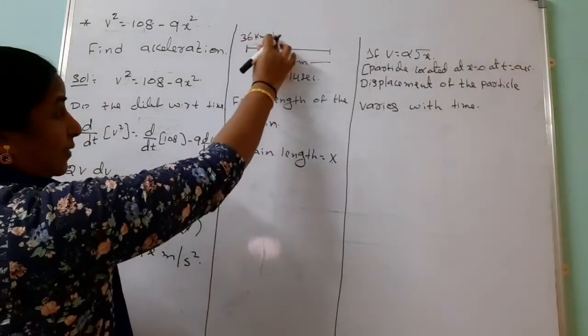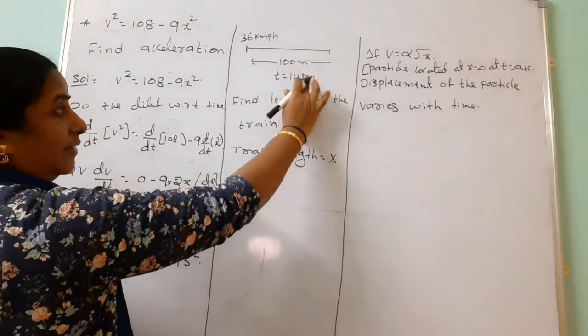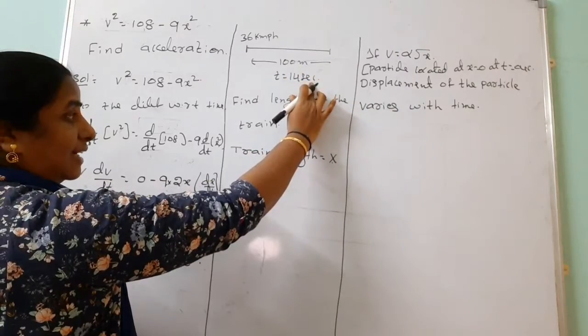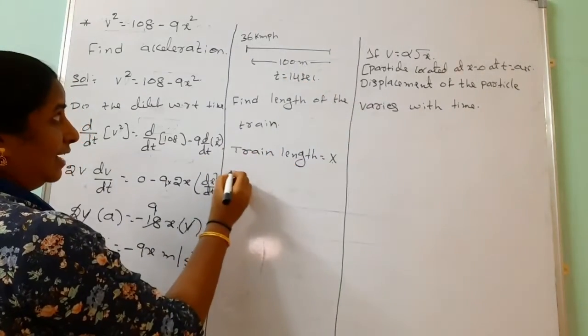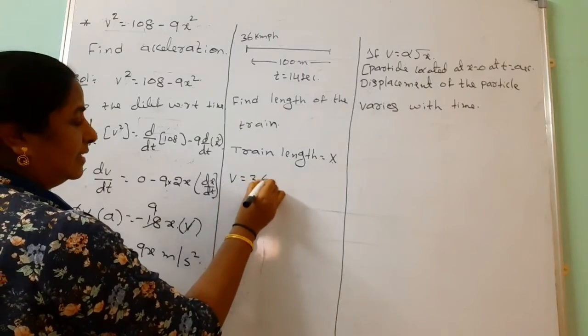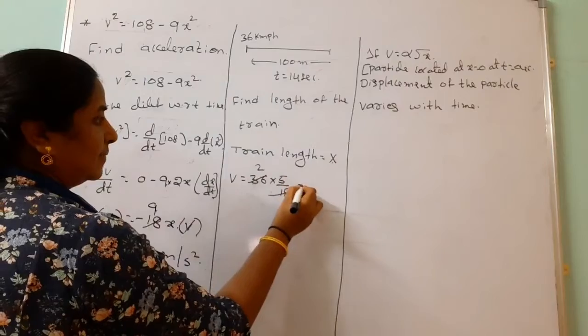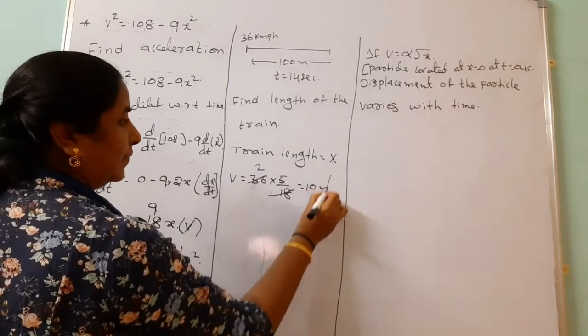And velocity they have given is 36 kmph, but the distance is in meters and time in seconds, so we must convert the velocity into meters per second. Velocity we can take 36 into 5 by 18, this is 10 meters per second.